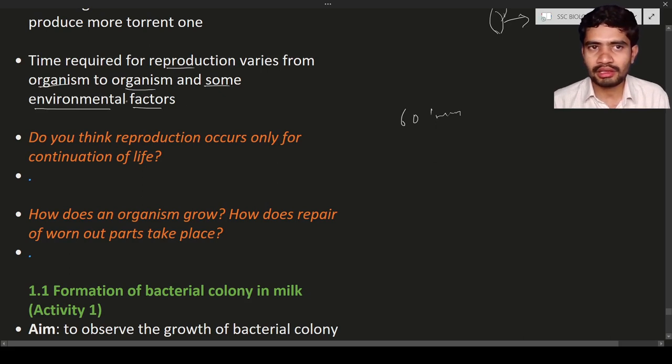So we will discuss how the environmental factors are going to affect reproduction with the help of a small activity, that is the formation of bacterial colony in milk. Before going to that activity, we will discuss two questions.